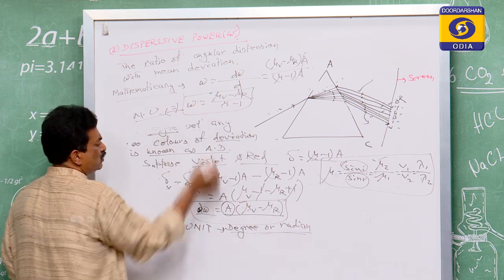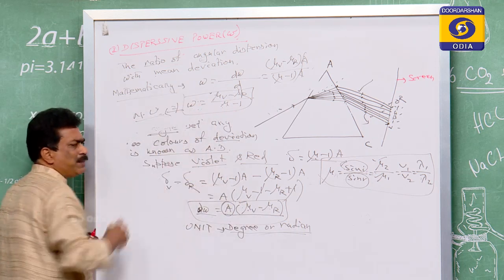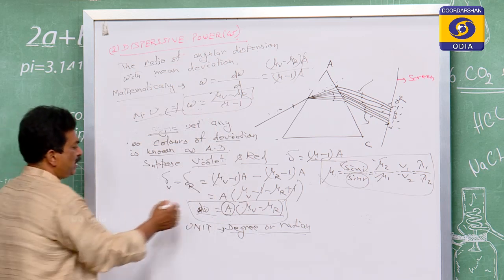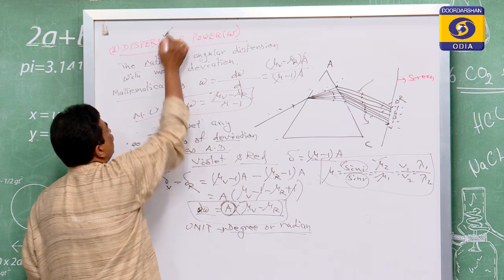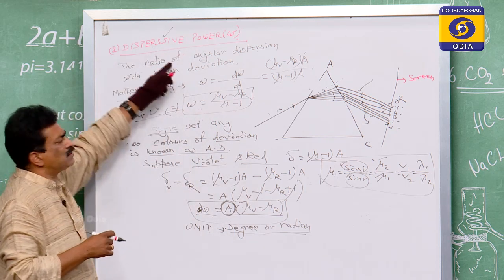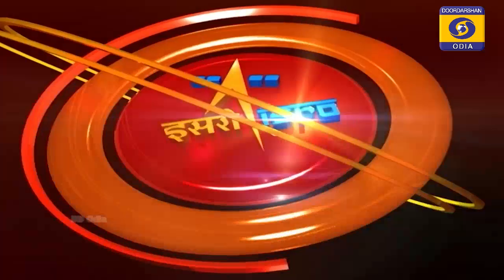The question also comes in a different way. Does the angular dispersion depend upon the angle of a prism? Angular dispersion depends upon the angle of a prism. Does the dispersive power depend upon the angle of the prism? No, because there is no factor of A.